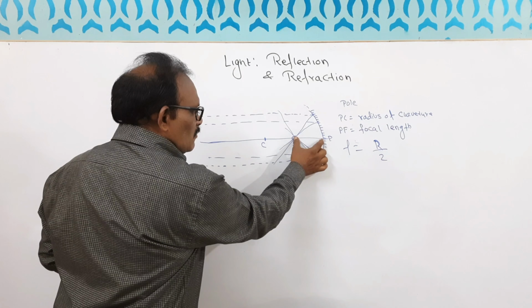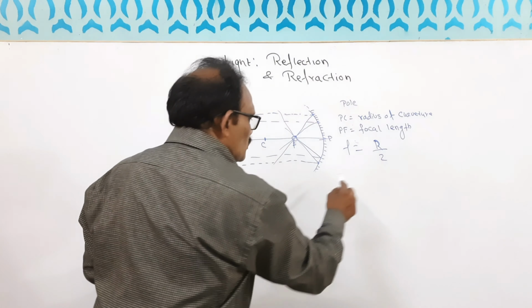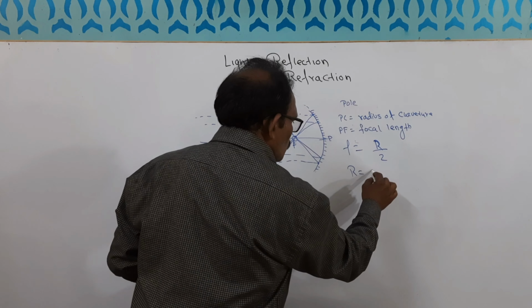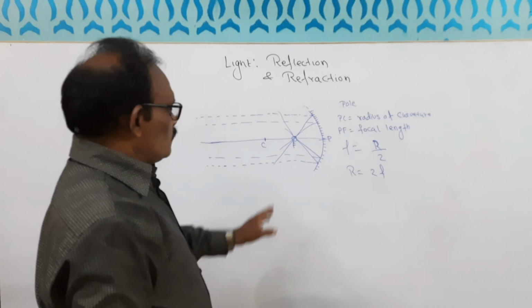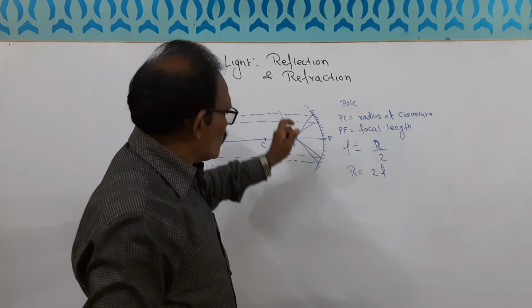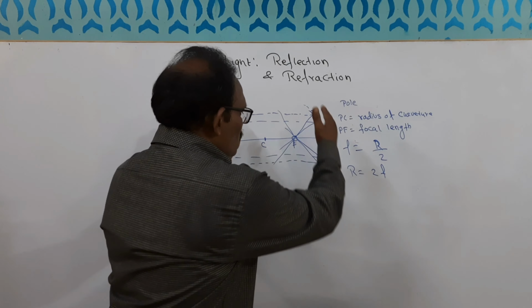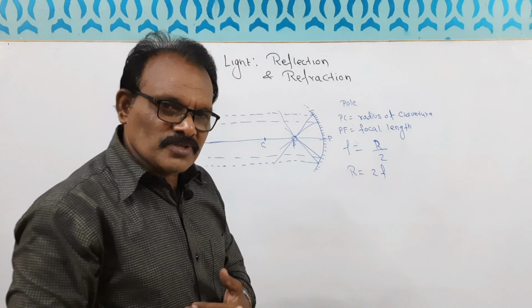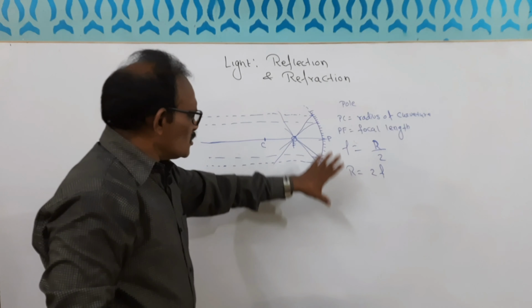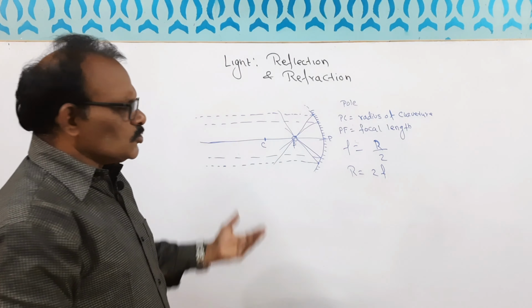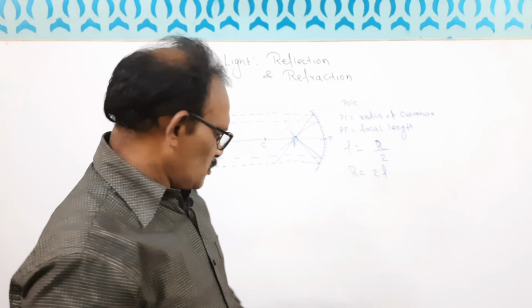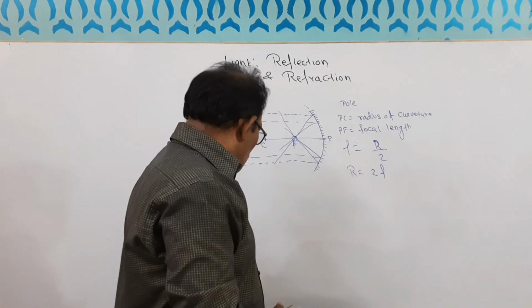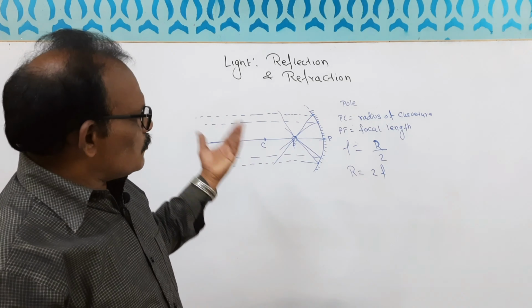That means this is 1F. This is 1F. So what is R then? R is equal to 2F. The radius is double the focal length, and the focal length is half the radius. Is that clear? So these are the terms related to the spherical mirror, either concave mirror or convex mirror. Now we will see the image formation.